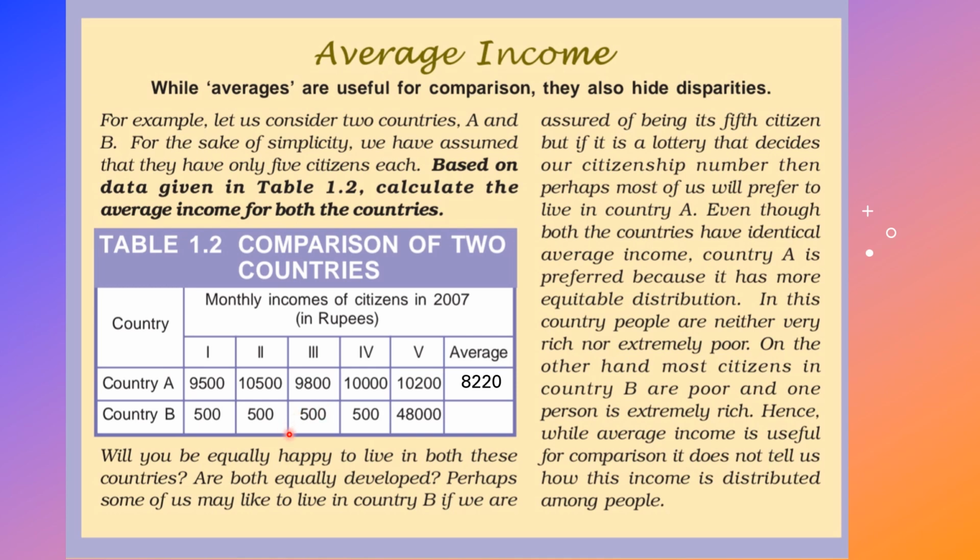Then country B will be 10,000. Here we can see country B has more average income, but country A has less. So these are the two averages we got.